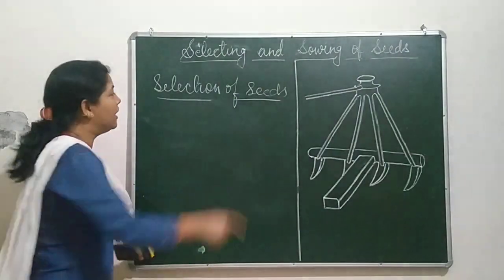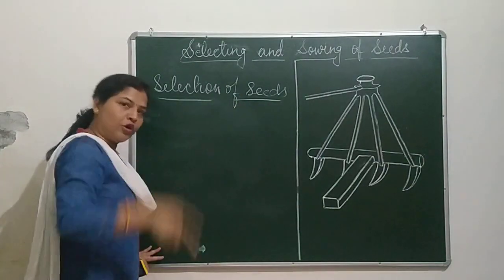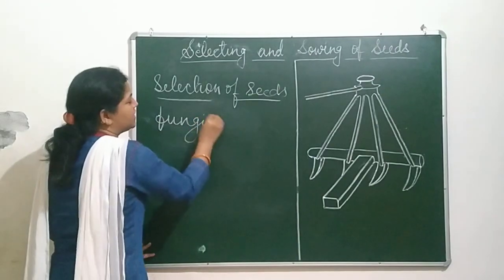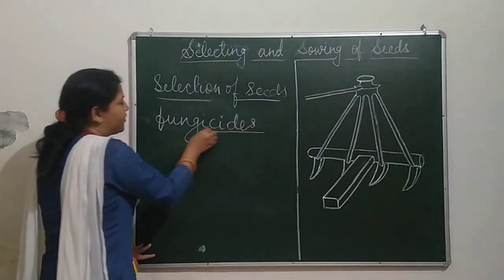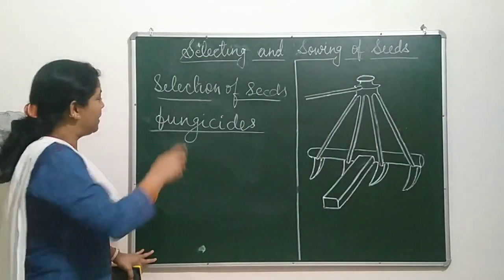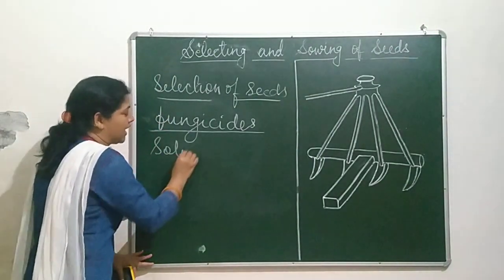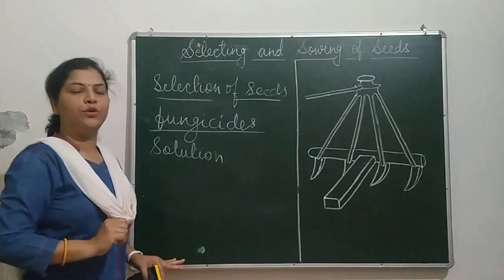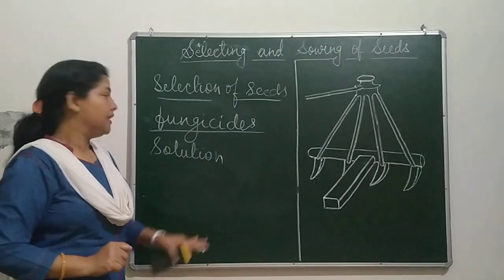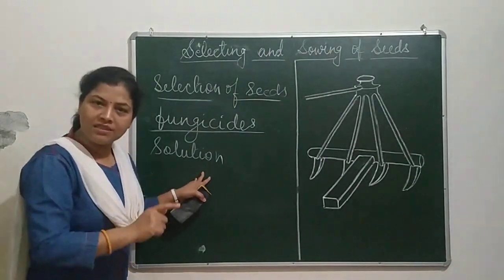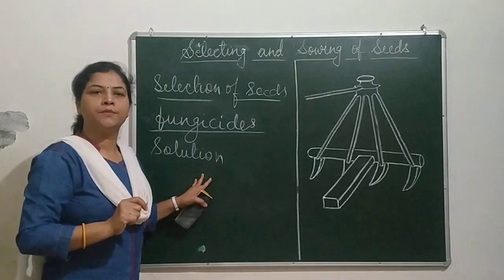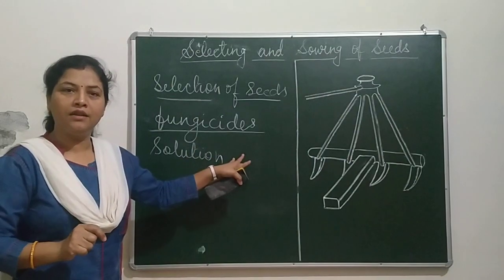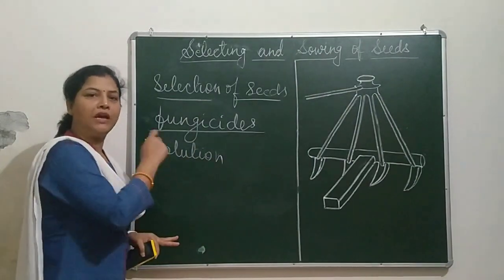One more thing they do: before sowing the seeds, seeds are treated with fungicides. Why? A solution of fungicides is made, and in that solution seeds are poured and then they are sown. This is done to prevent the seeds from fungal infections. This treatment of seeds with fungicides is done for the prevention of fungal infection.